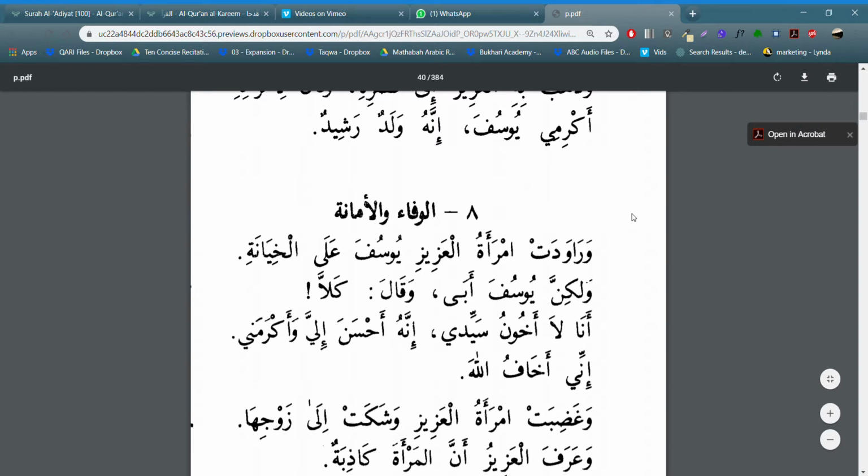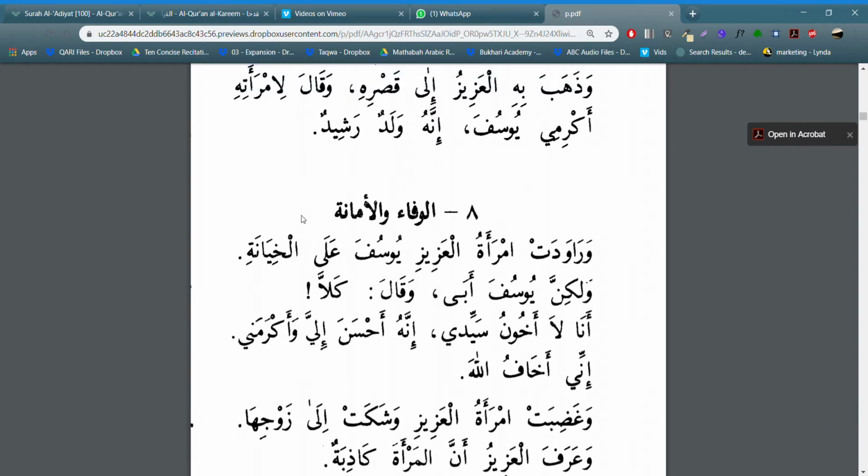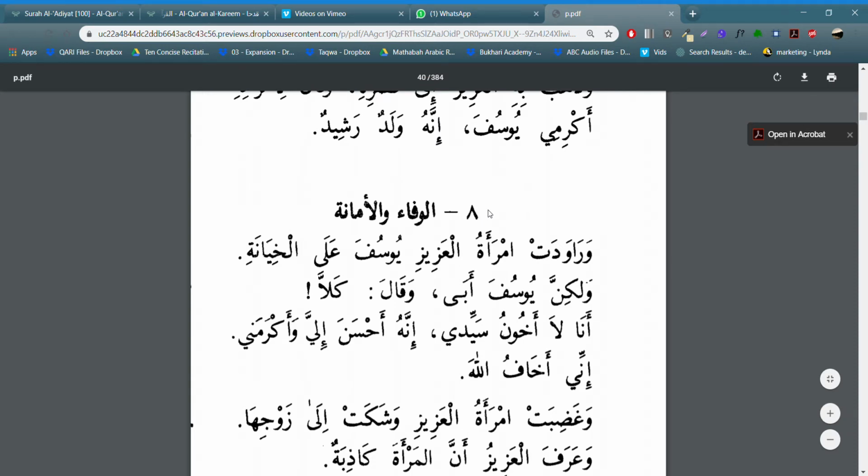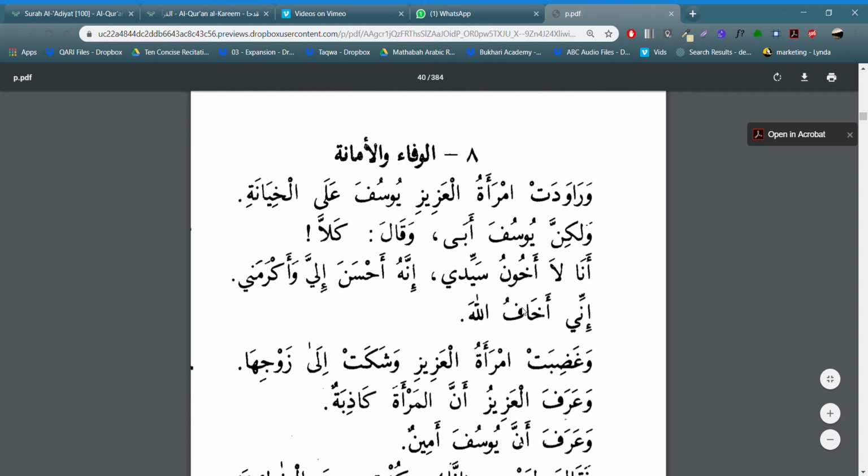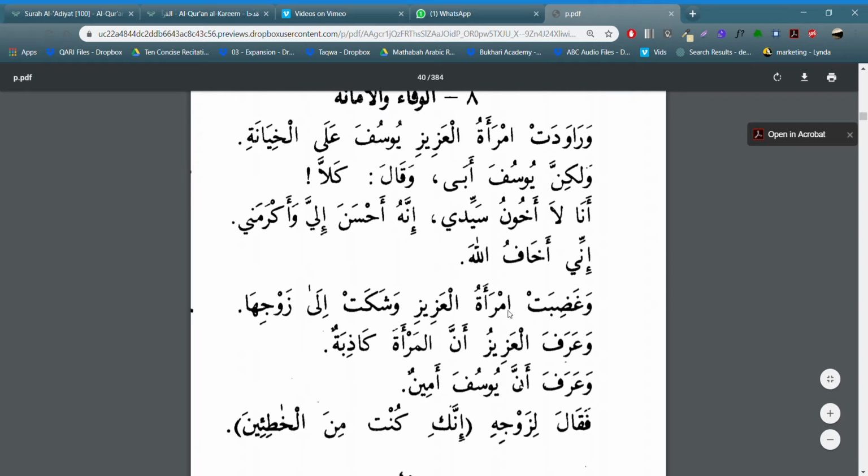Okay, Bismillah ar-Rahman ar-Rahim. So here we have the chapter that I covered today, which was chapter 8 of Qisas. And we're just going to look at some key concepts that we came across, and maybe some longer examples. So let's take a look at this one right here. Ana la akhunu sayyidi. In this case, we have ana, which is a pronoun, so we know it's going to serve as our mubtada because it's coming in the beginning and it's an ism.